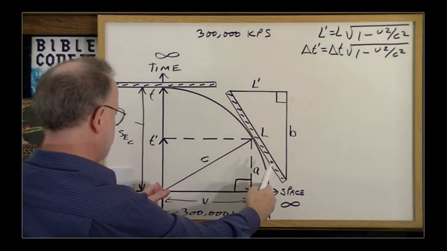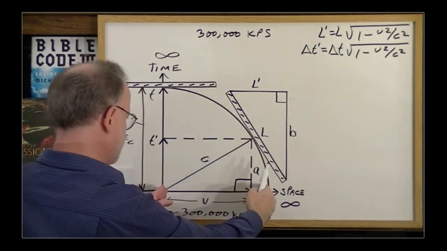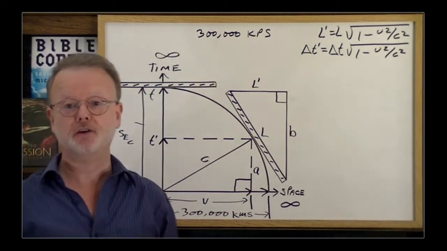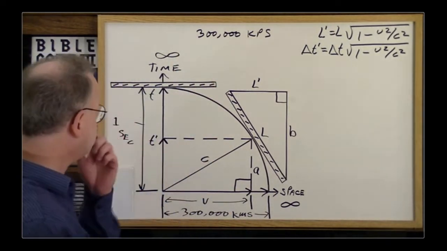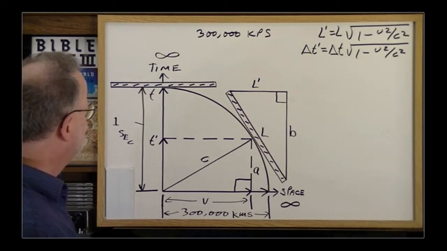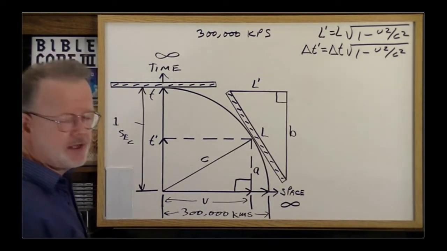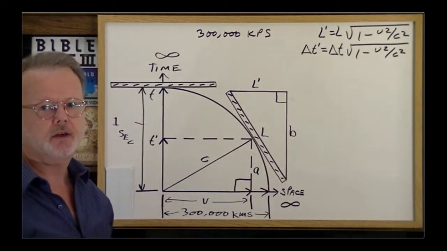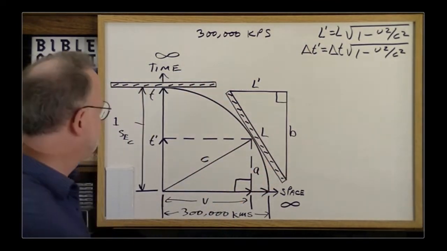And if you recall, I've made the length of my spaceship the same length as this. Therefore, my spaceship is a very long spaceship. It's 300,000 kilometers long. Okay. Now, taking all that into account, the next thing we'd like to do is to calculate how much the object is extending across the dimension of time.